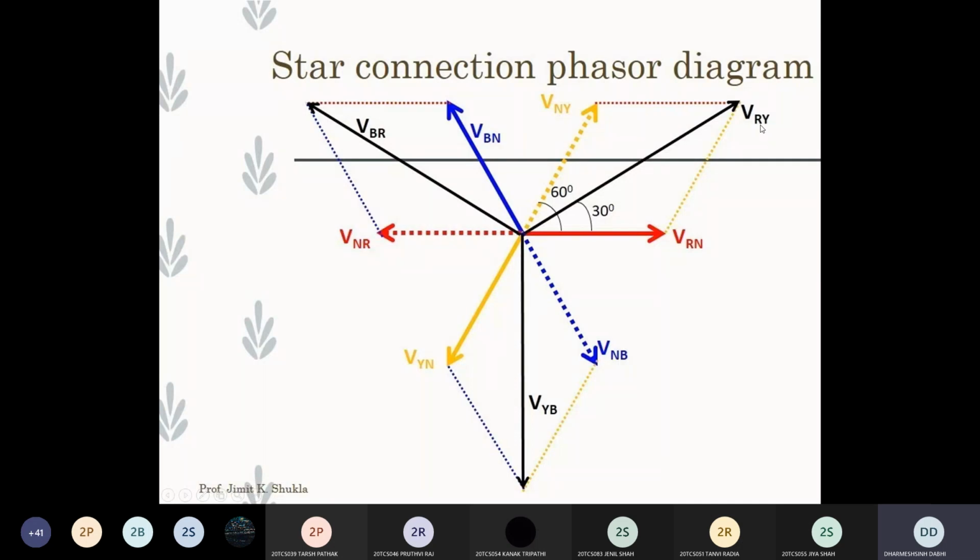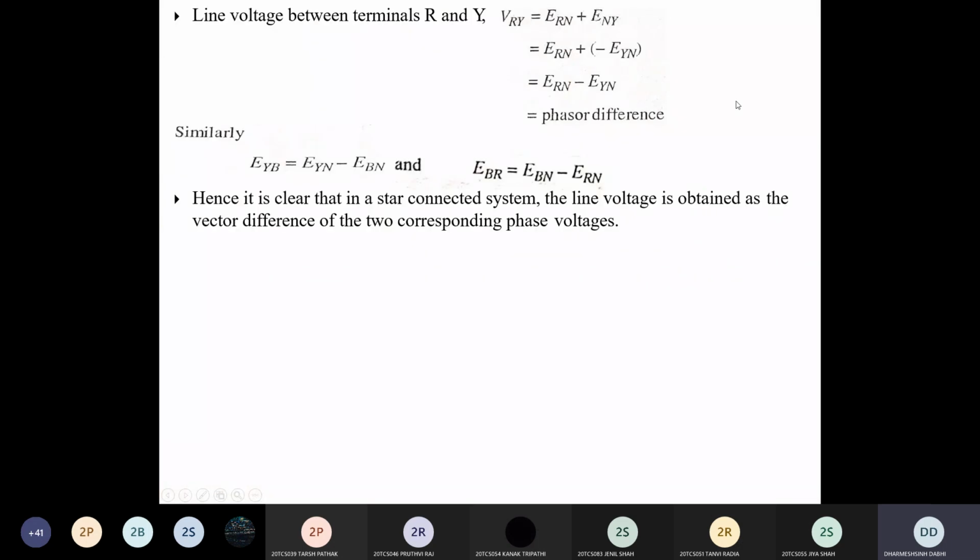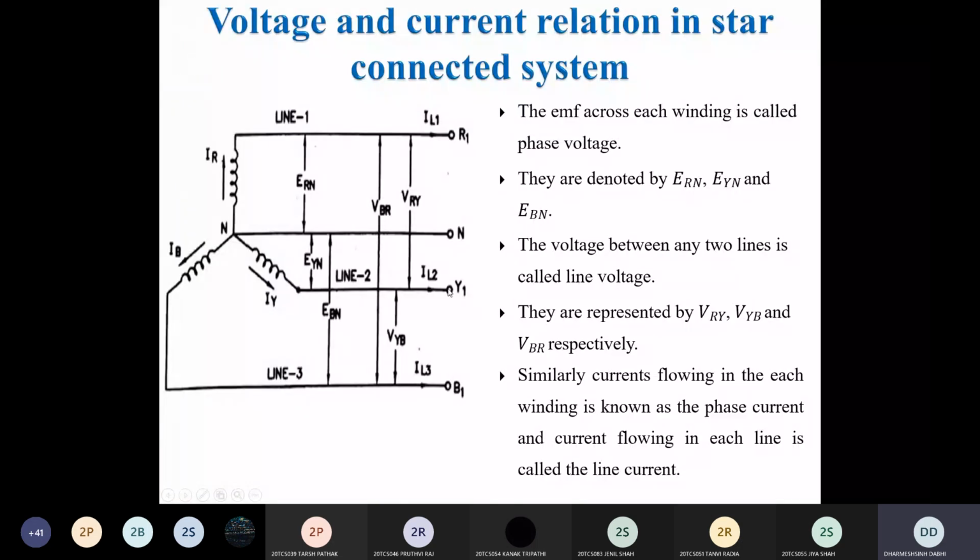So VRY is nothing but VRN minus VYN. When you do the vector summation of these two vectors VRN and VNY, finally you get this vector which we call VRY, and this VRY is the line voltage. If you see in this figure, you can easily understand this VRY is the voltage between R and Y phase.